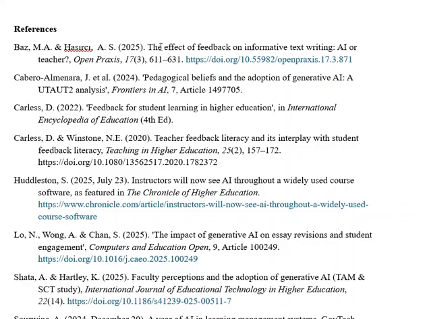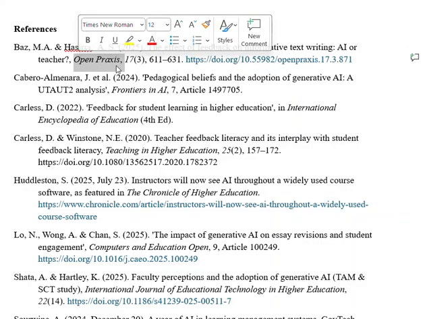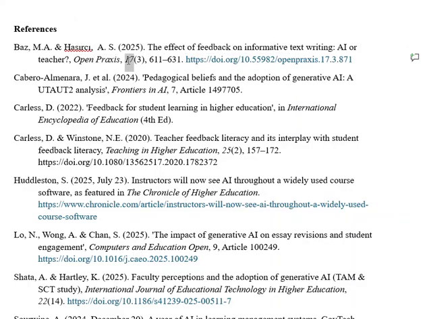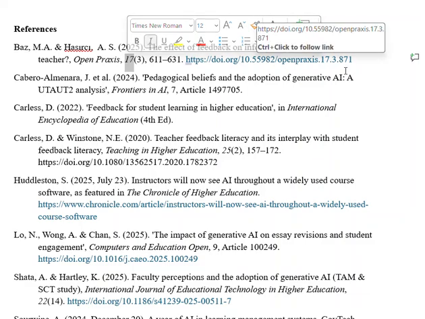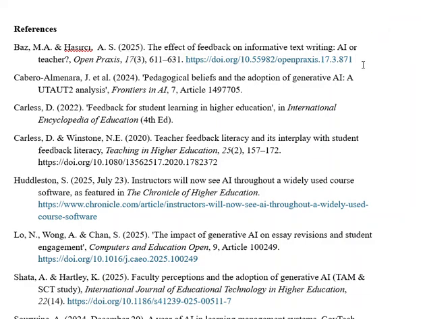You've got this title, and that's in sentence case, not title case, which is fine. This should be in italics. The journal and the issue should be in italics. And then you have to provide the full link. I noticed you just put a DOI number, but you have to put the full link into the DOI, and you do not put a period afterwards.